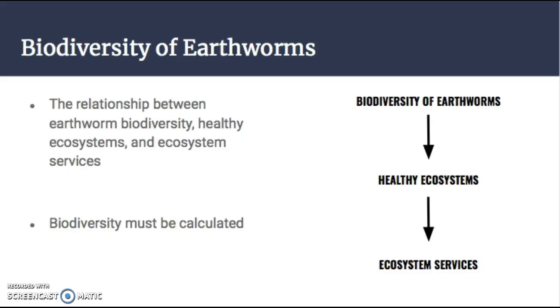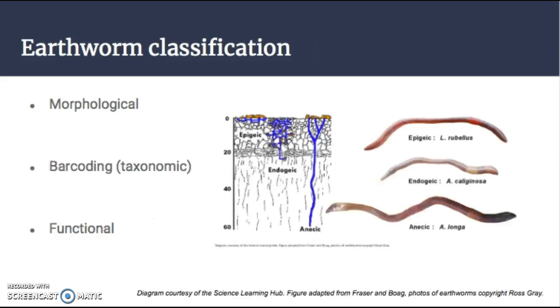So to quantify earthworm biodiversity then, there are different indices that may be used, and the two most common ones are the Simpson Index and the Shannon Index. Perhaps more importantly though, individual earthworms must be counted in order to calculate biodiversity using these indices. This requires some sort of classification method of the earthworms though. The three most common methods of earthworm classification are morphological, barcoding, and functional.